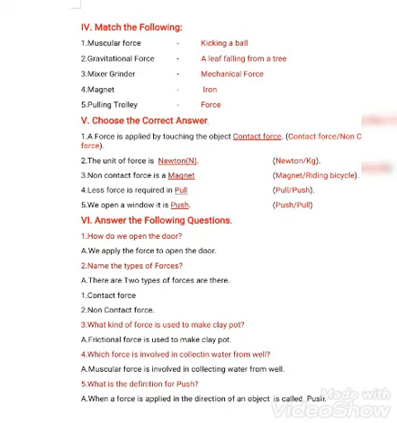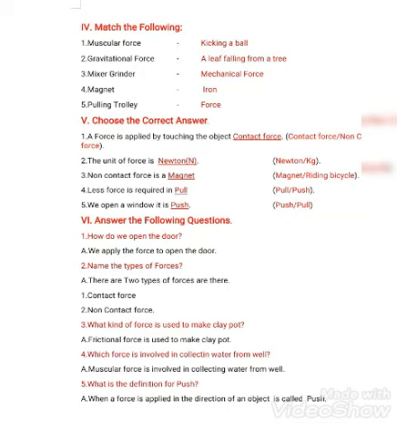Mixer grinder, it is a mechanical force. Magnet attracts iron. And pulling the trolley. What are we applying here? Force. We are applying force.